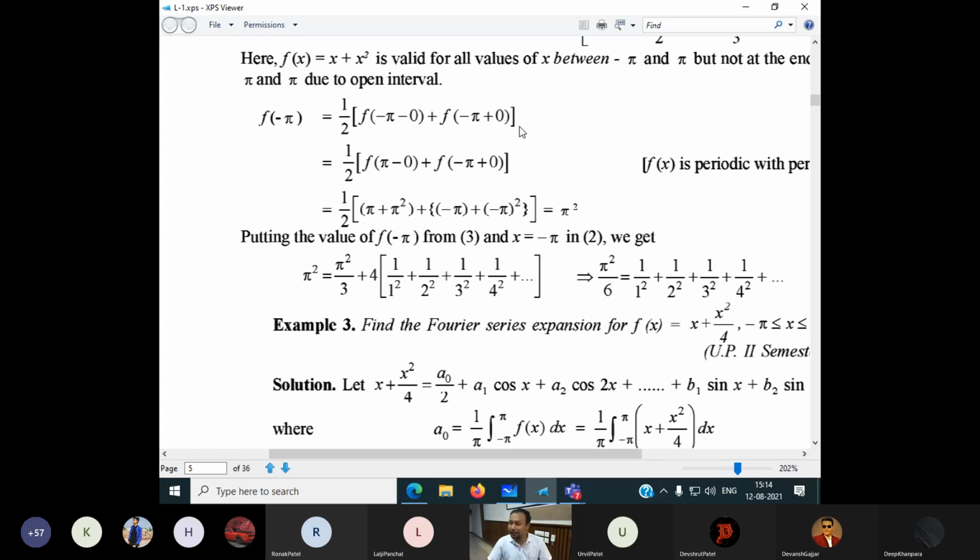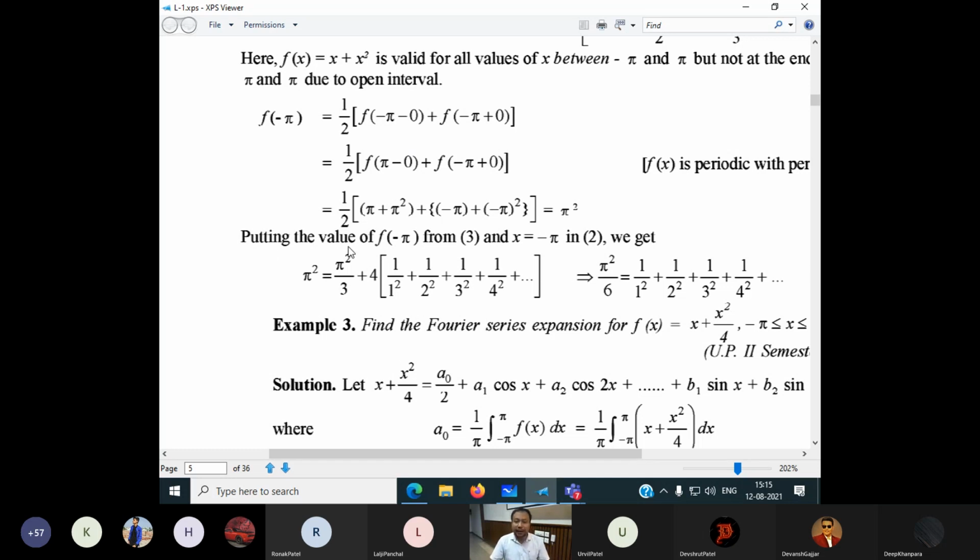Why are we doing this adjustment? Because the function is not valid at minus pi and pi. Excluding pi and minus pi, it is valid. It should be less than 180 degrees. It may be 179, it may be 175, right? It is valid, but at exactly 180 it is not valid. That's why we cannot find the value of f of minus pi, and why we made all these adjustments here.